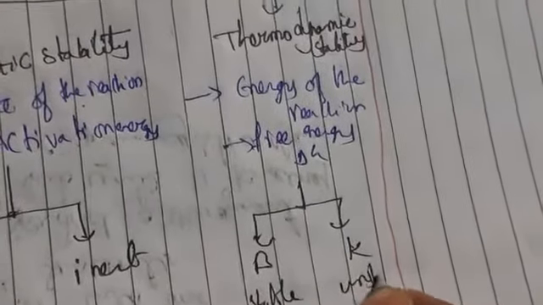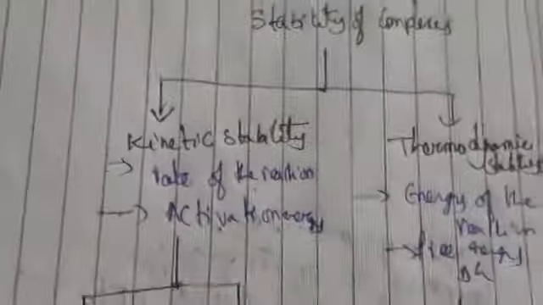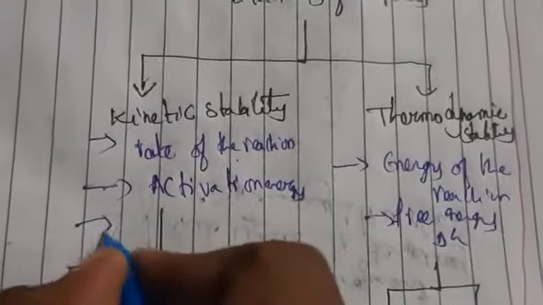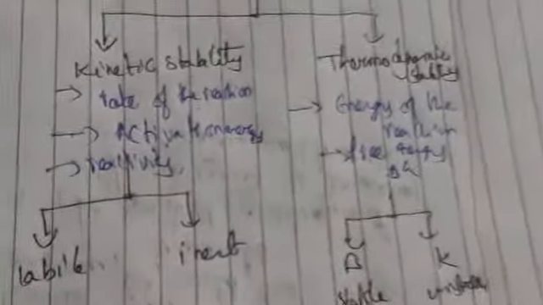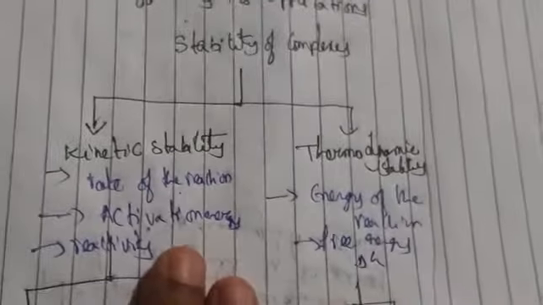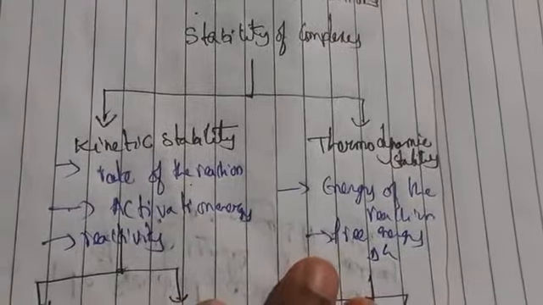Thermodynamic stability is not divided, but it gives us the parameters beta and K, which tell whether a complex is stable or unstable. It determines stable and unstable complexes, but it cannot say anything about the reactivity of the complexes. Kinetic stability will say about what here? Reactivity. It will speak about the reactivity of the complexes. So this is about kinetic stability and thermodynamic stability.